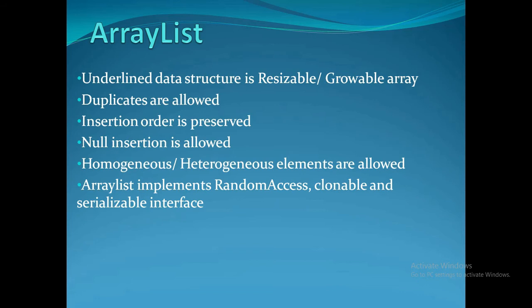So consider here RandomAccess. RandomAccess or Cloneable or Serializable marker interface gives some flag to a particular class. By using that flag, the compiler can decide that the particular class has some additional features available. If any class implements any marker interface, that marker interface adds some flag to this class.